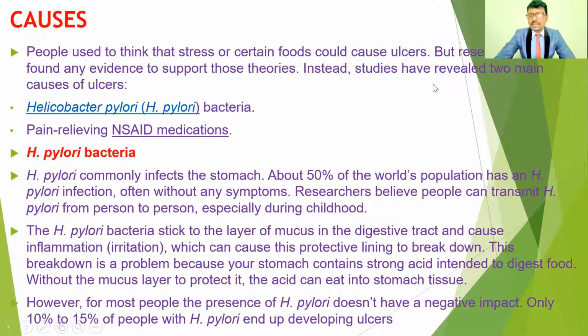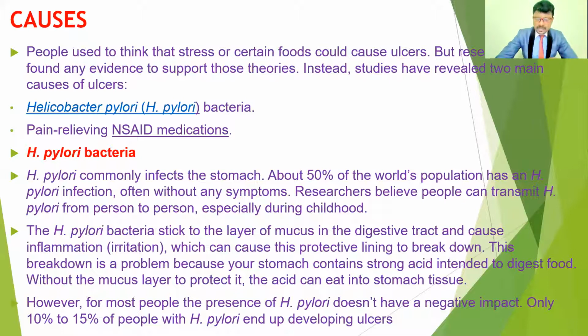Instead, studies have revealed two main causative factors. The first is the bacteria Helicobacter pylori, and the next is the pain-relieving NSAID medications, non-steroidal anti-inflammatory drugs. These are the two major causative factors for gastric and duodenal ulcers.